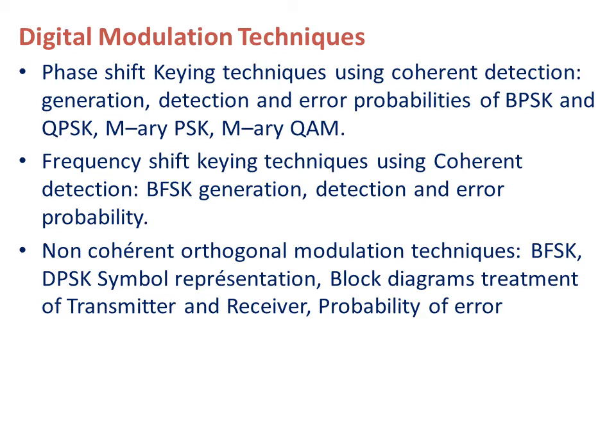Here one thing we need to understand is coherent detection. Coherent means the transmitter and the receiver both should use the same carrier signal. That means the carrier used on the transmitter side should be known on the receiver side, and it should use the same carrier for detection purposes.